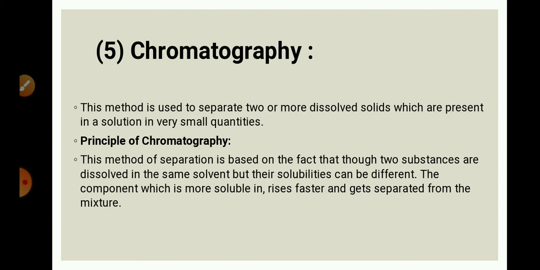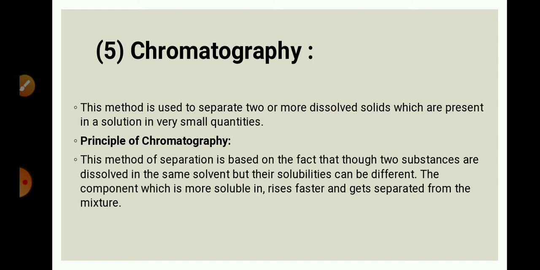Principle of chromatography is what? This method of separation is based on the fact that though two substances are dissolved in the same solvent, their solubilities can be different. The component which is more soluble rises faster and gets separated from the mixture.